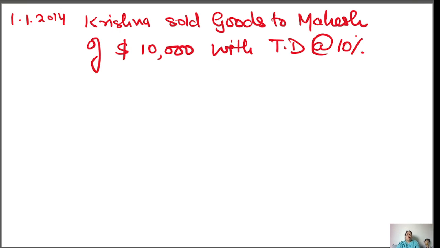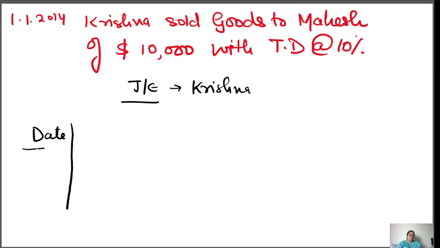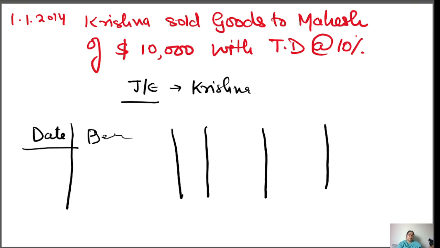Okay. So whenever there is a question like this, they ask you to make a general entry. So first of all, focus here, who sold? We are going to make a general entry in the books of Krishna. So in the books of Krishna, how will you make a general entry? You know the format very well: date, detail, folio, debit and credit, right?